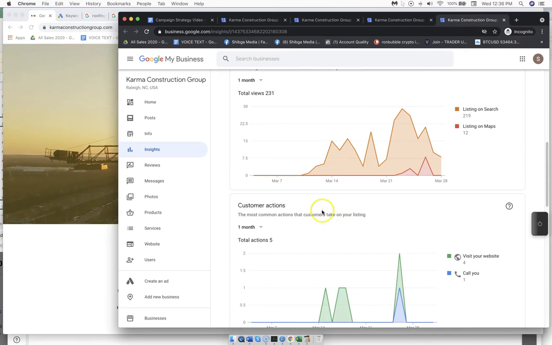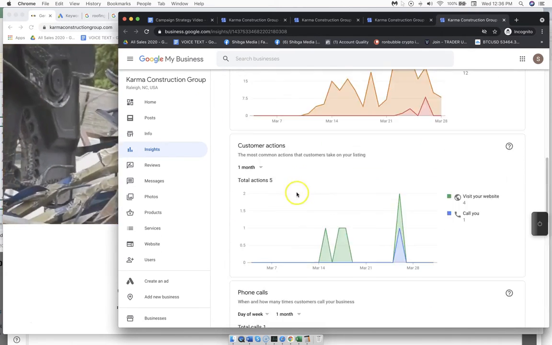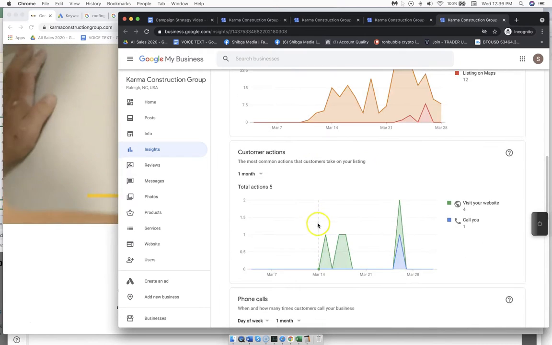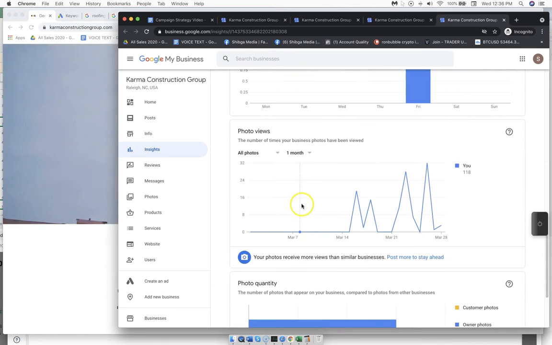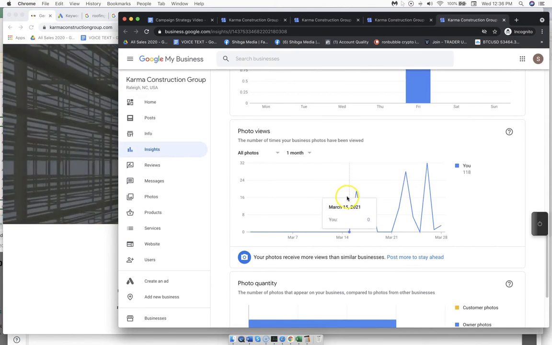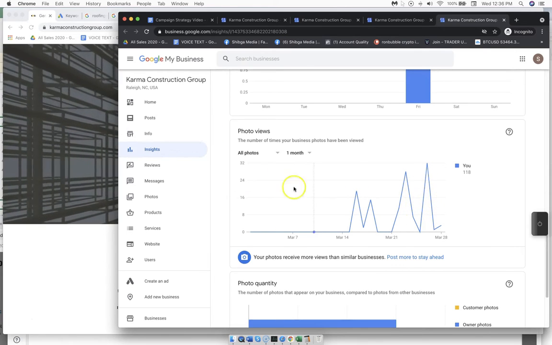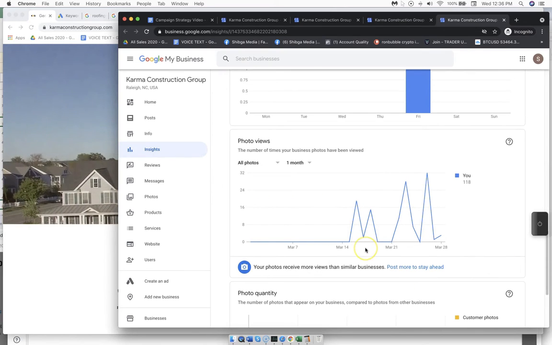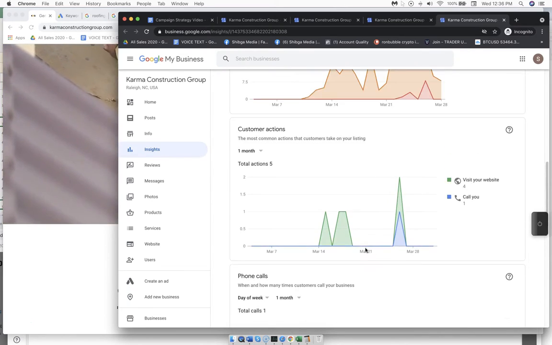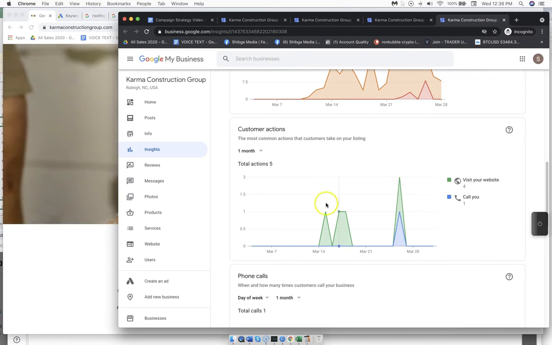Another thing that we like to look at is photo views. As our overall visibility is increasing, another thing we can take a look at is how many of those people that are coming across us are actually checking us out. How many of them are opening up our listing, checking out our photos, our videos that we're going to be uploading and optimizing with the geotag and everything like that. It's overall going to get things to go in the right direction. And obviously the most important thing is customer actions: the number of people who are calling us, clicking and interacting with our listing, and visiting our website through our listing.